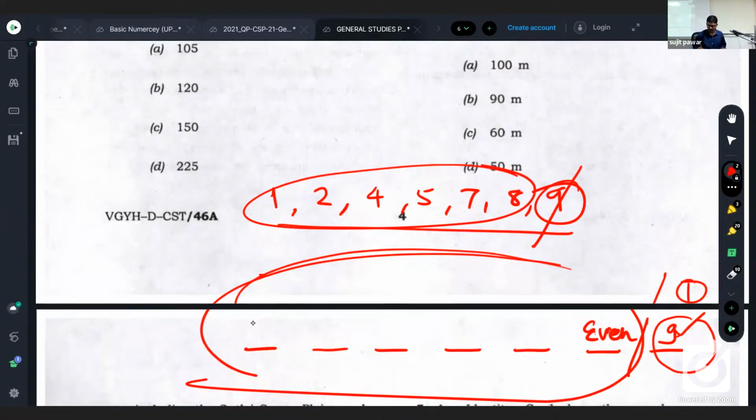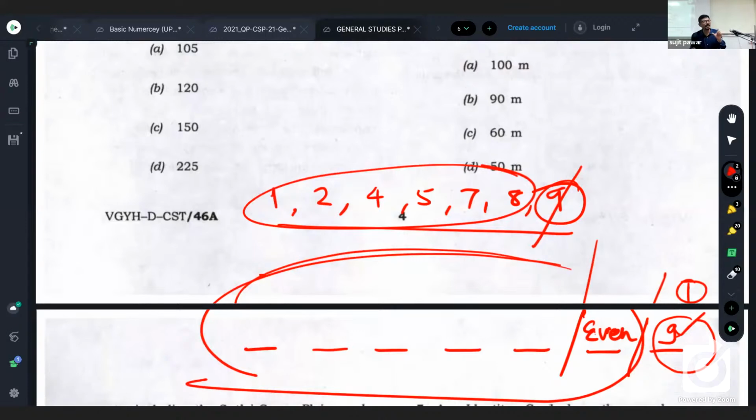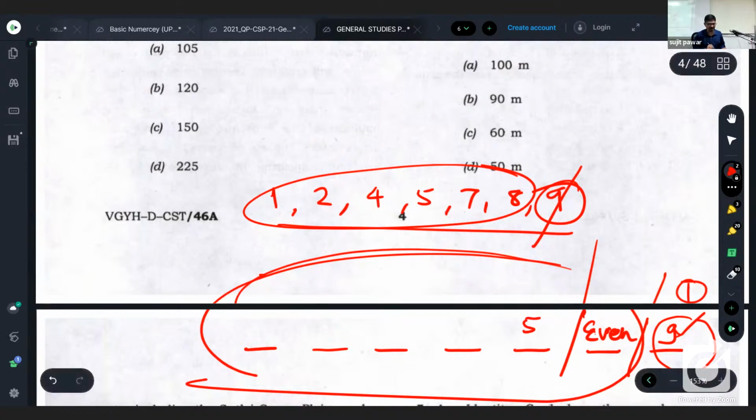Now, the number found from the remaining digits, when two digits are deleted, is divisible by 5. So to be divisible by 5, the units place has to be either 0 or 5. 0 is nowhere there, so it has to be 5. So it is fixed as 5. So 5 is also gone.